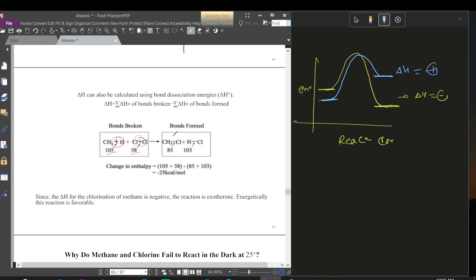Also the C-Cl bond is formed, which is 85, and the H-Cl bond is formed, which is 103 kilocalories per mole. So now if we calculate the change in enthalpy, it is bonds broken minus bonds formed. We see that delta H is negative, that means this is an exothermic reaction. So energetically the reaction is favorable.